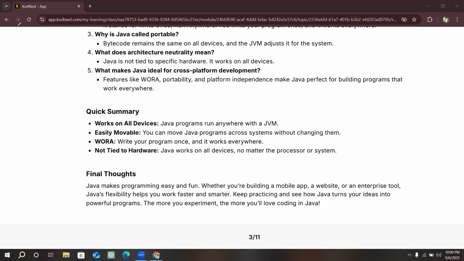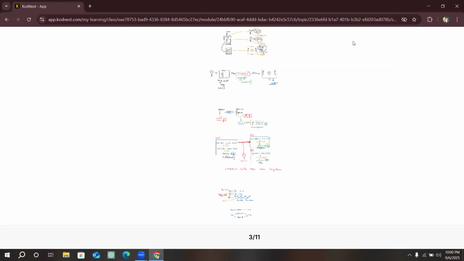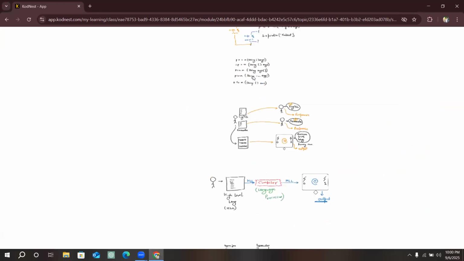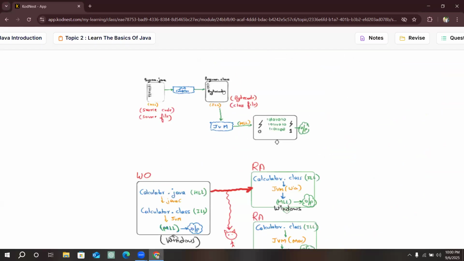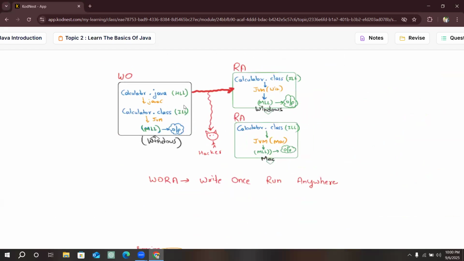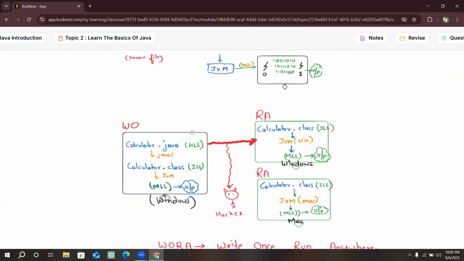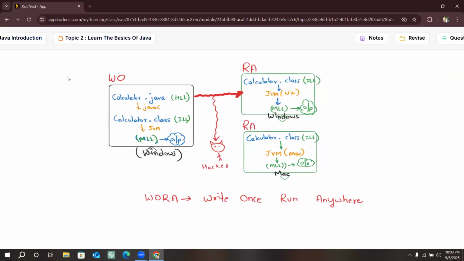Let's see some examples also. I will show you an example in the notes. How do we see it practically? Here we are writing the code, Calculator.java, in a high level language.